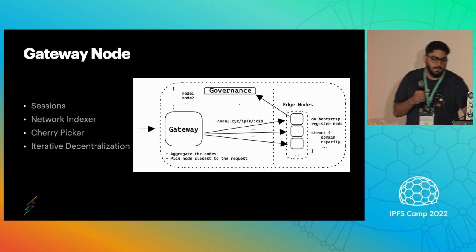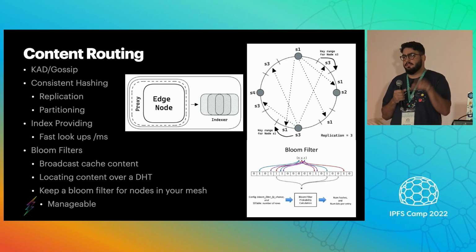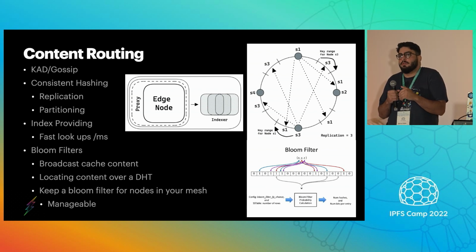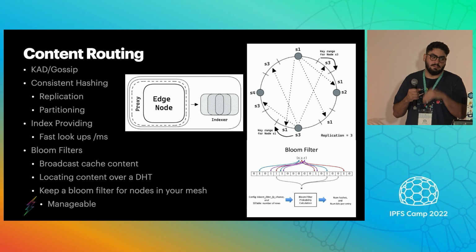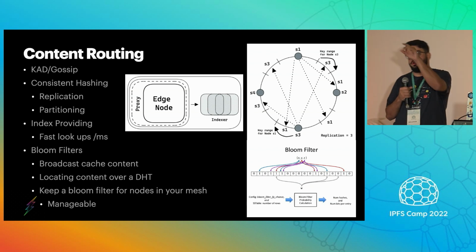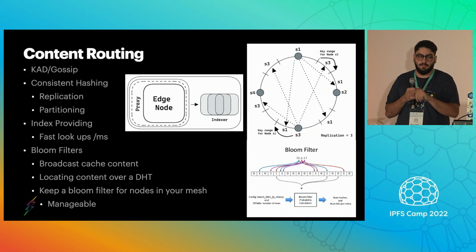Chrome extension. We use the default content routing, which is using the DHT and gossip, but we have also composed consistent hashing, index providing, and Bloom filters, which is something we're getting into right now. With consistent hashing, that's what I talked about when you can replicate your content amongst other peers.